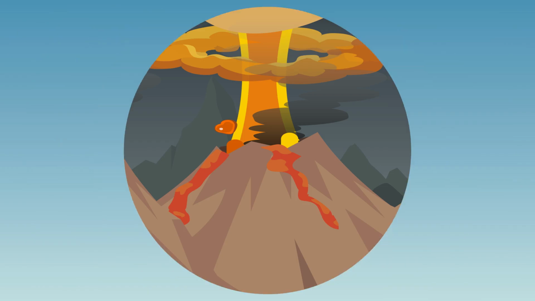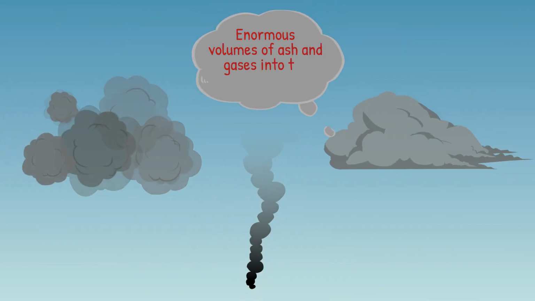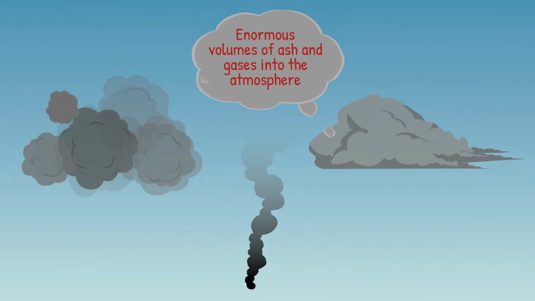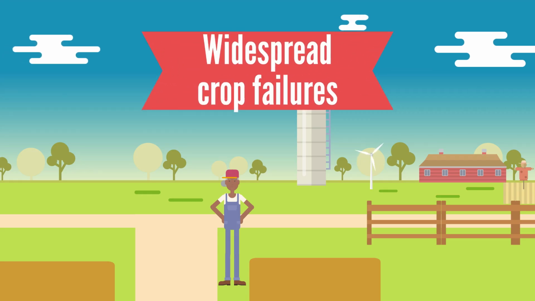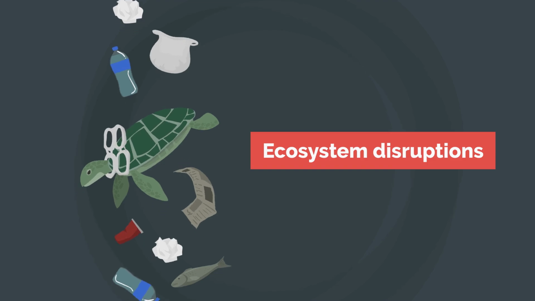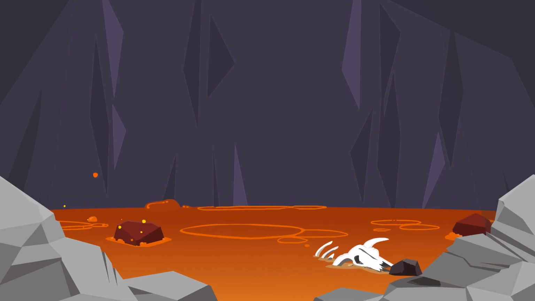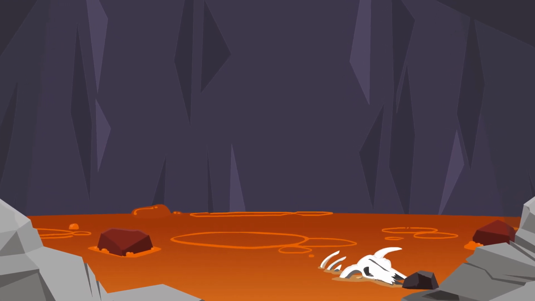Supervolcano eruption. A supervolcano is a volcano capable of producing an eruption thousands of times larger than normal volcanic eruptions. An eruption of this scale could eject enormous volumes of ash and gases into the atmosphere, blocking sunlight and causing global cooling. This could lead to widespread crop failures, ecosystem disruptions, and potentially trigger a volcanic winter that could last for years or decades.